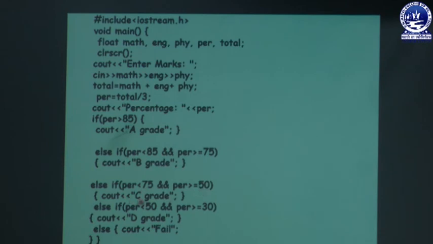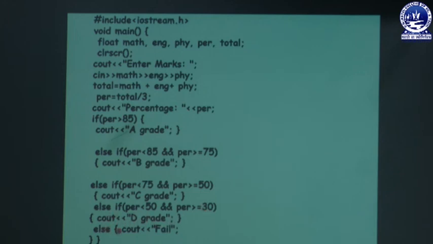Here we have used another two conditions combined for the C grade. If percentage is less than 75 and greater than 50, then the output will be C grade. Else, if all these conditions are false, we have come to this part. If percentage is less than 50 and greater than 30, then we will display D grade.